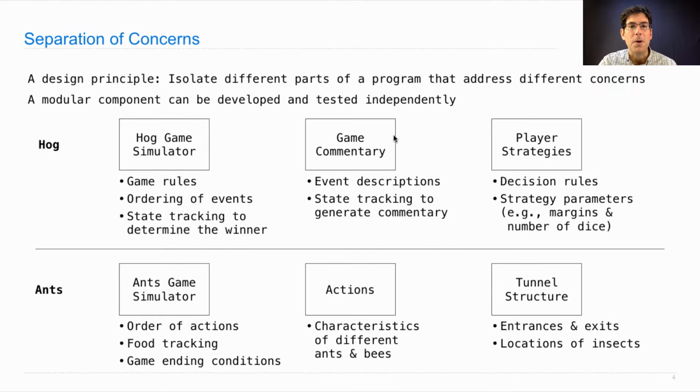And when you build one part of the program, that part should have to know as little as possible about other concerns that aren't its concern. So the game commentary functions shouldn't be dependent on the rules of the game. In fact, your design is more modular if changing the rules of the game only changes the Hog simulator code. It doesn't change the commentary code at all.